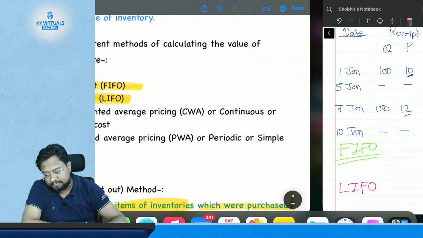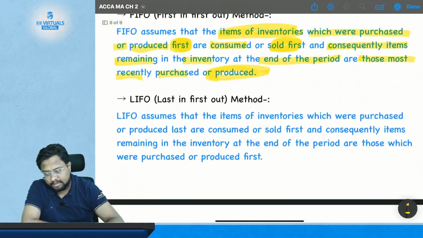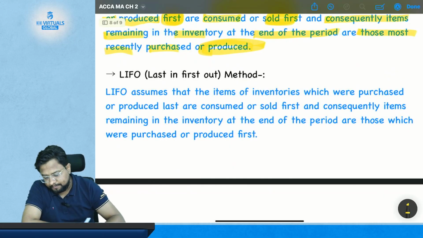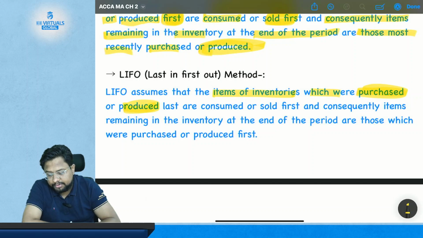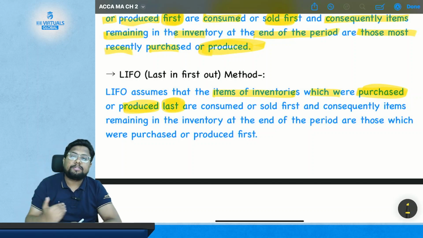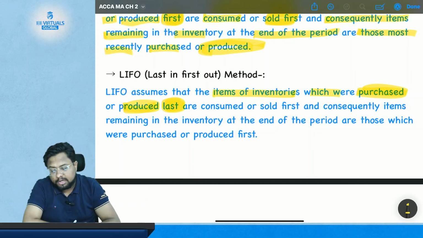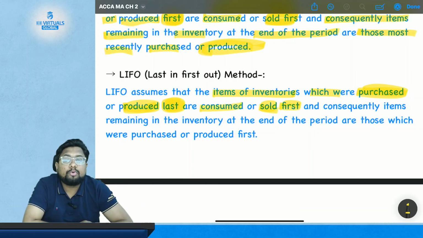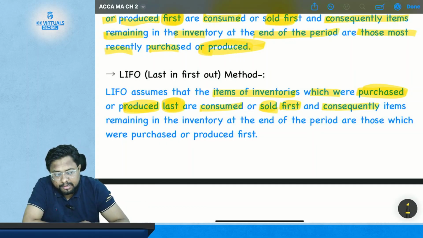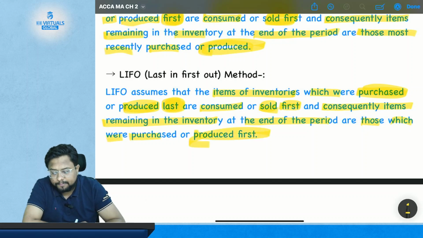Now see what LIFO says about its method. LIFO assumes that the items of inventory which were purchased or produced last are going to be consumed or sold first, and consequently the items remaining in the inventory at the end of the period are those which were purchased or produced first.